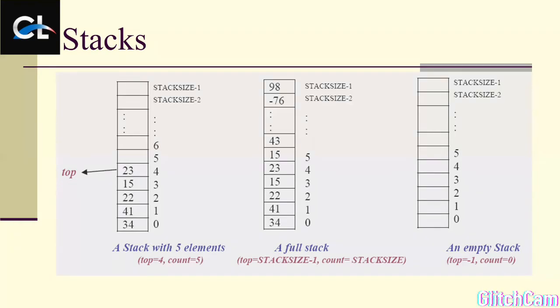A stack with 5 elements. If you see the diagram on the leftmost side, you can find the stack with 5 elements. At 0th index 34, 1st index 41, 2nd index 22, 3rd index 15, and 4th index 23. So what is the position of top? Presently top is at index 4 and the total number of elements is 5.